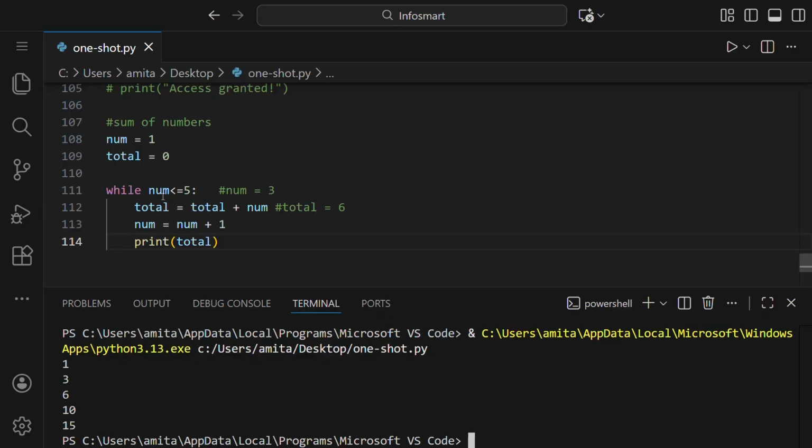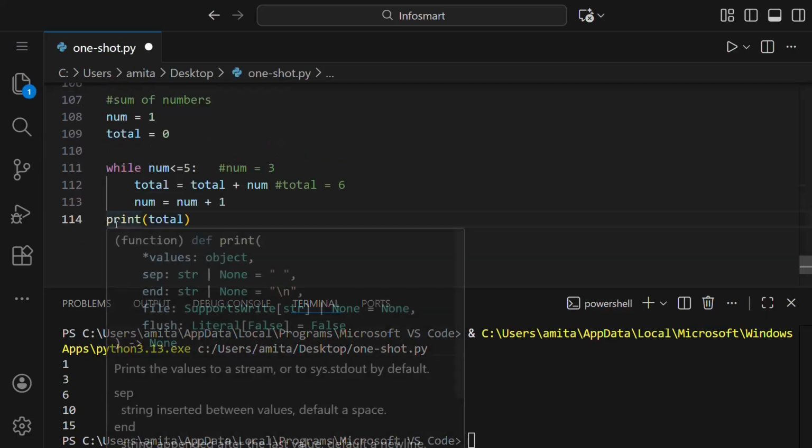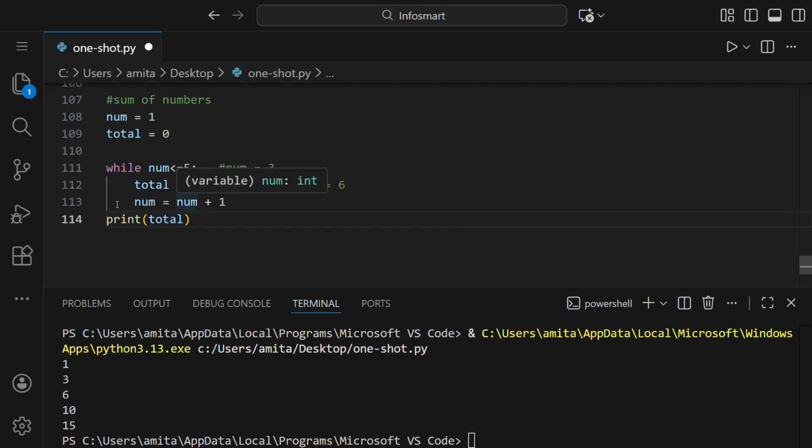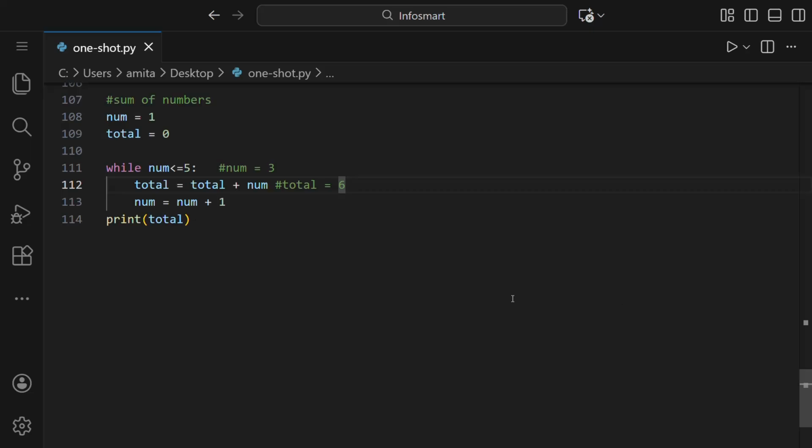This is because it's inside the while loop, so as and when the value of total changes, it will get printed. Just put it outside the while loop, then it will be printed when the while loop is completed, not every time. Just run this and see. You can see only 15 is printed here. So that's the difference.